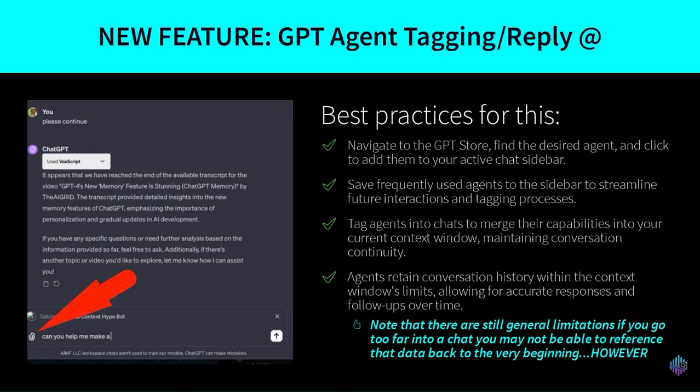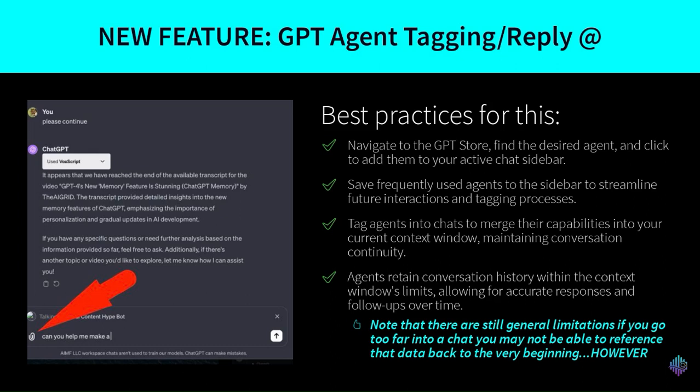But that being said, it's limited based on the context window, in the same way that if you have a 30-page conversation versus a 10-page conversation, sometimes even with a single agent, the chat will forget what you were talking about at the beginning. And so that's a lag that we're still trying to measure.